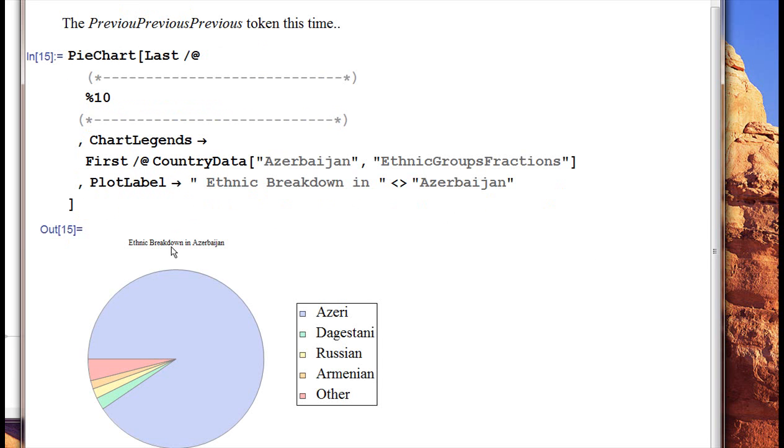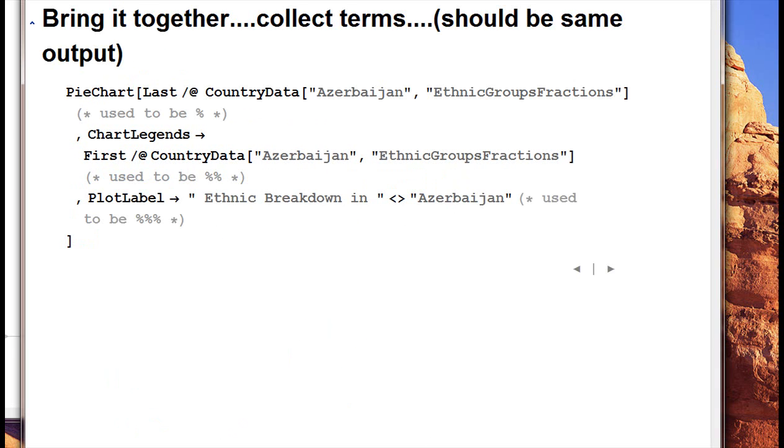Ethnic breakdown in Azerbaijan. And then here's our legend. So plot label gave us that. You can see how straightforward this is. So bring it together. Collect terms. Should be the same output.